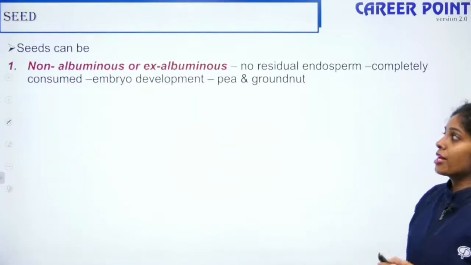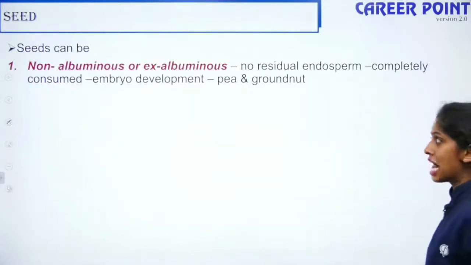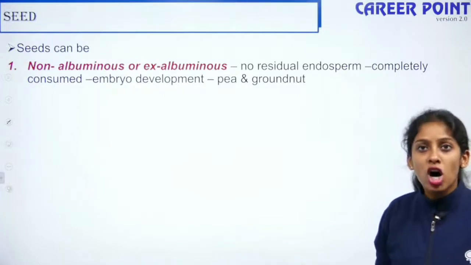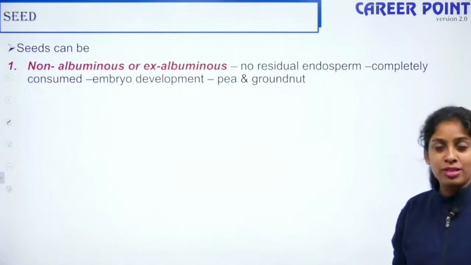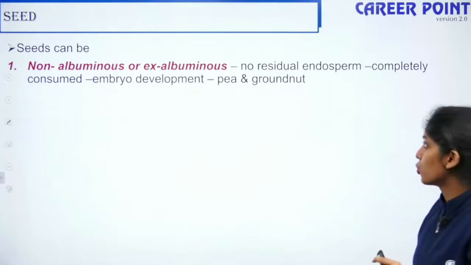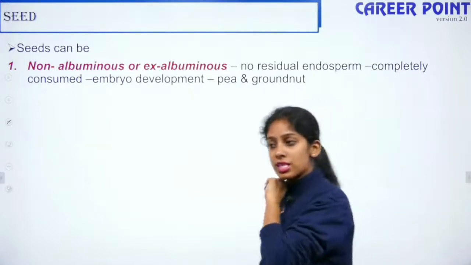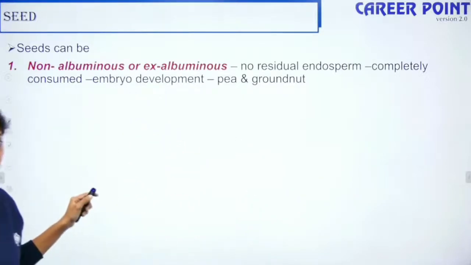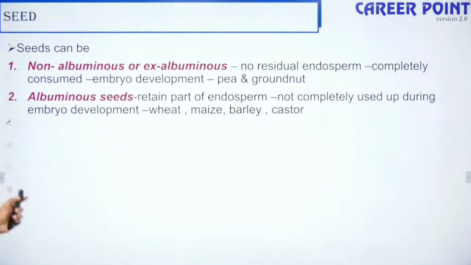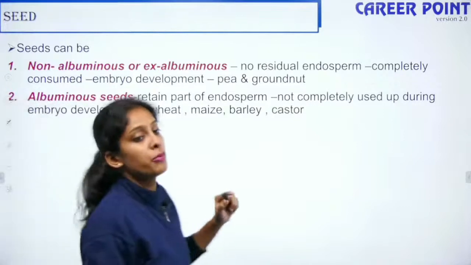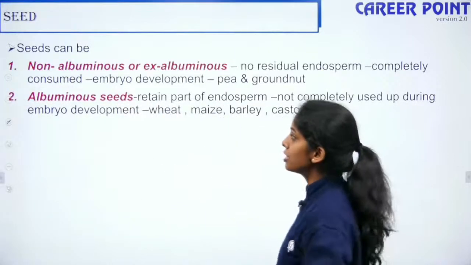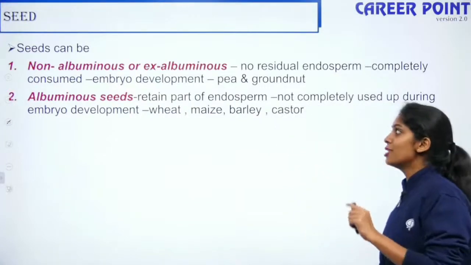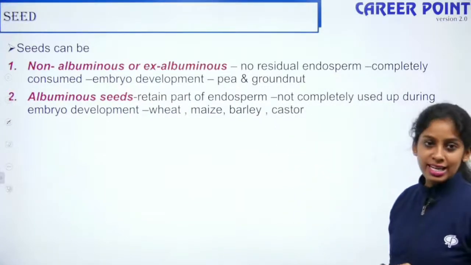So seeds can be non-albuminous or ex-albuminous. When the endosperm is completely consumed, it is non-albuminous or ex-albuminous. It is non-endospermous as well. So when the endosperm is completely consumed by the developing seed, examples are pea and groundnut. Albuminous seed is when a part of the endosperm remains till seed germination, that is albuminous or endospermous seeds, right? Examples are wheat, maize, barley and castor.